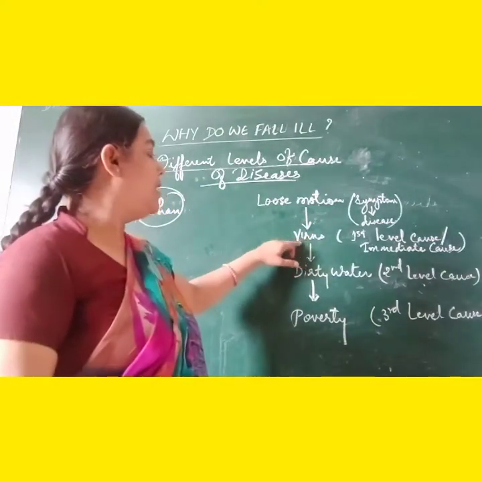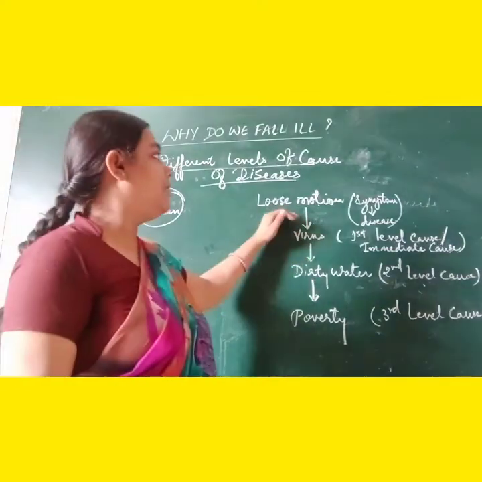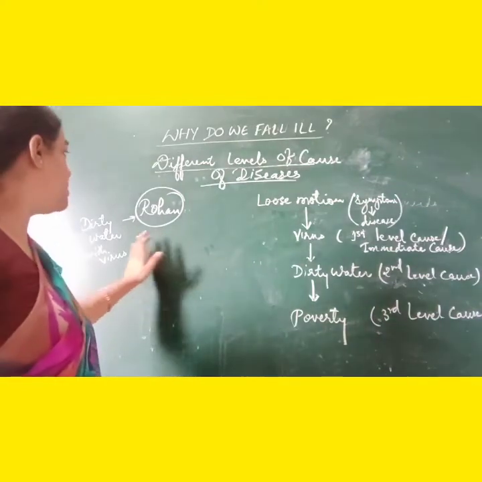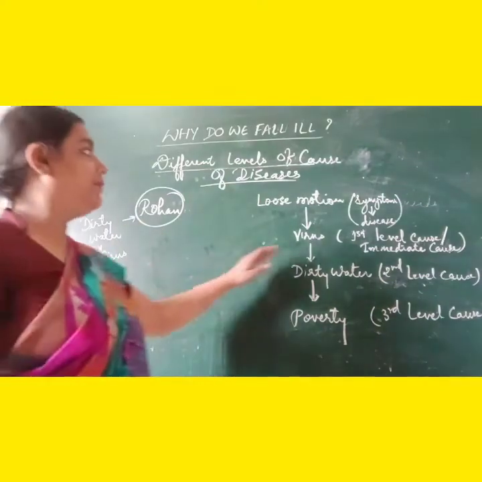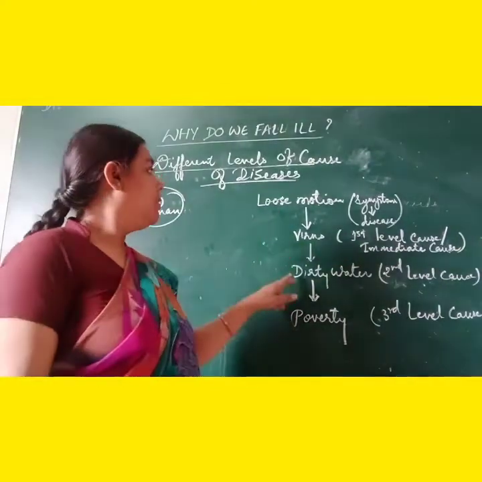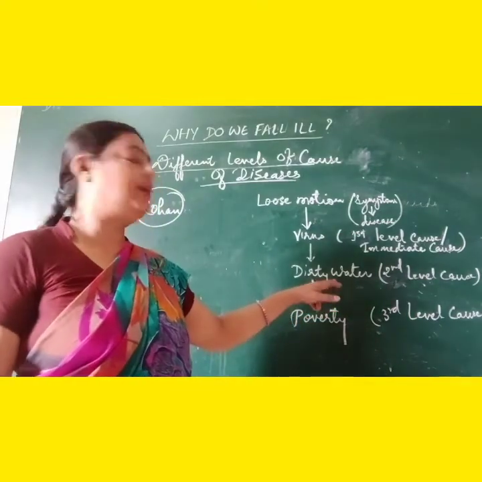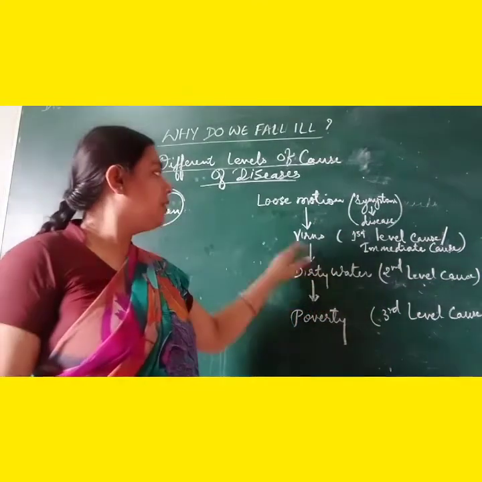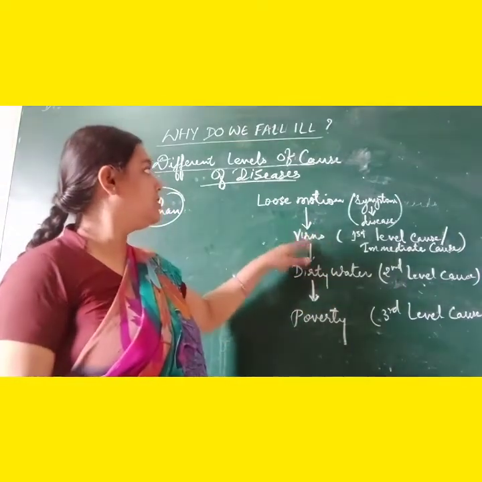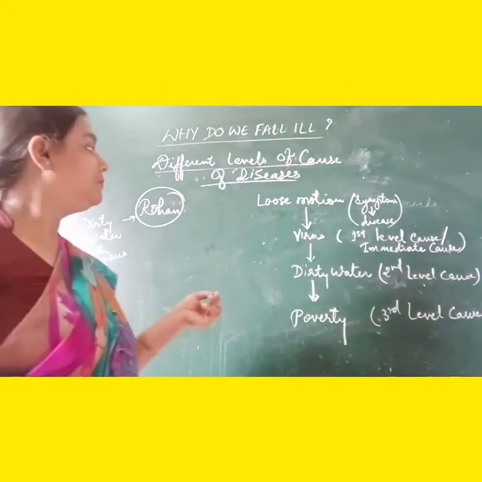Now children, why or how did this virus get entry inside Rohan's body? It is quite clear from the example that the virus got entry into Rohan's body because of the dirty water. He was drinking dirty water, and in the dirty water the virus was present, and when the dirty water was consumed, this virus ultimately got entry inside Rohan's body.